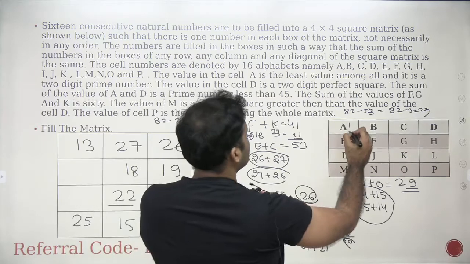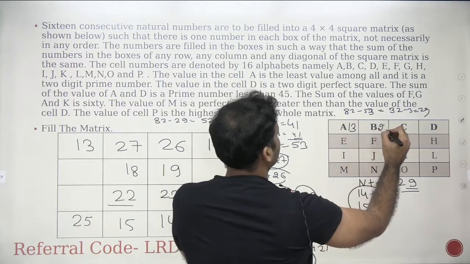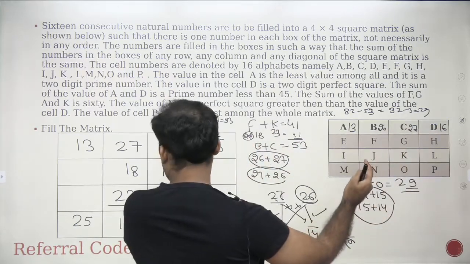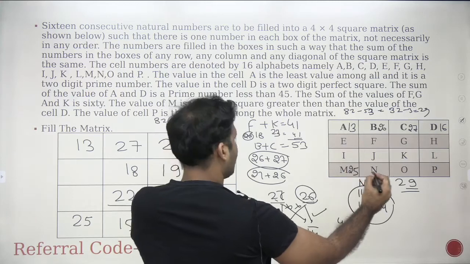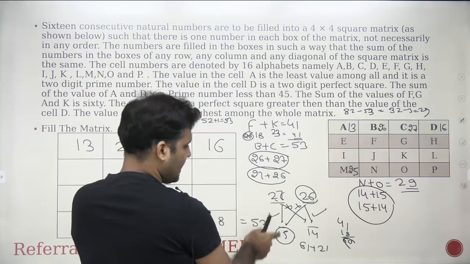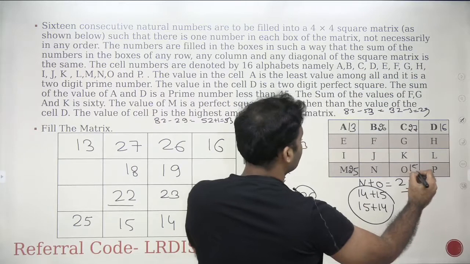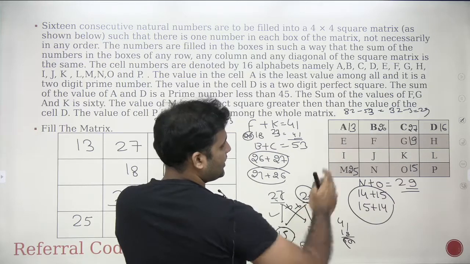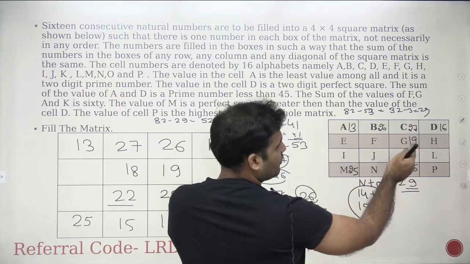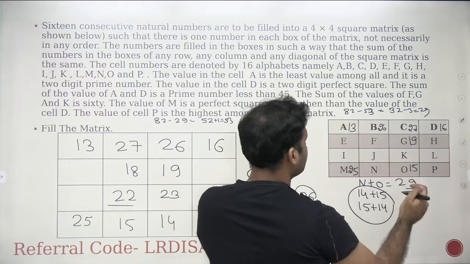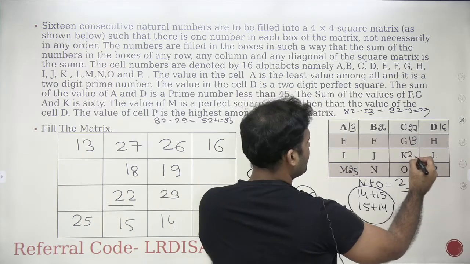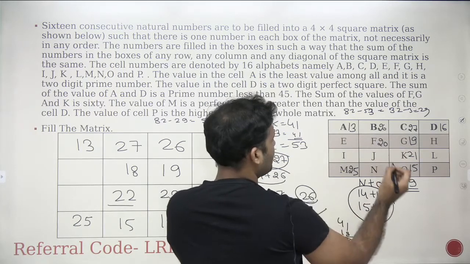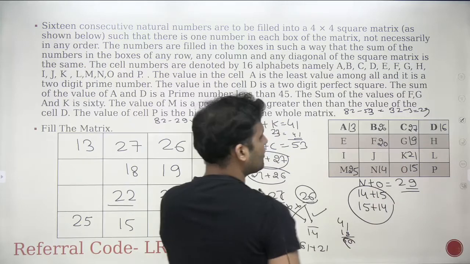What if I'm writing 13 here, 26 here, 27 here, right? 16 here. Now I'm changing 26 and 27, right? This is 25, right? If I'm writing down 27 here, then I need to write down 15 here, right? 27 plus 15. And this is 19 here, right? Now you see that 27 plus 15 is 42. 42 plus 19 is 61. Then this has to be 21. If k is 21, then f has to be 20. This has to be 14.